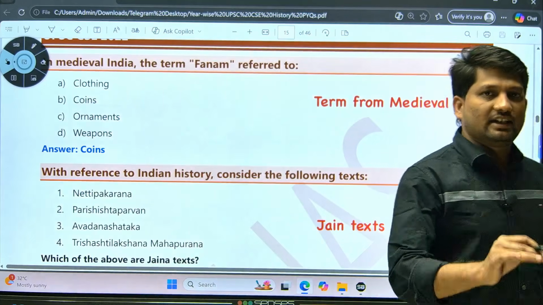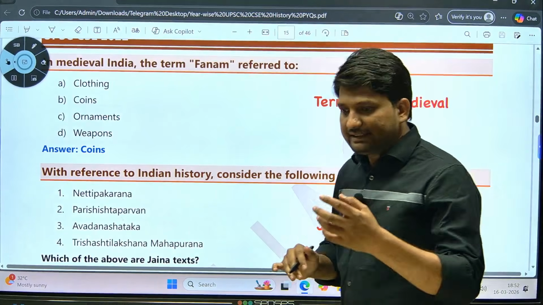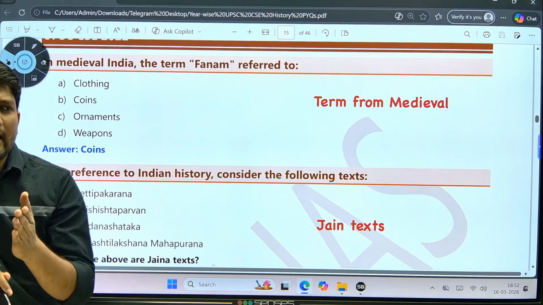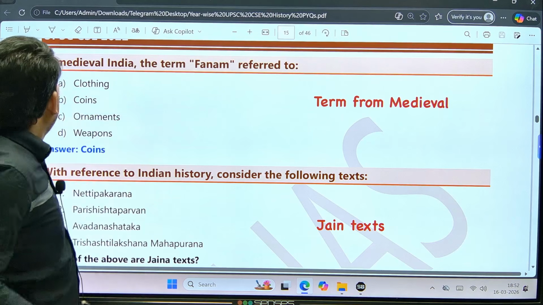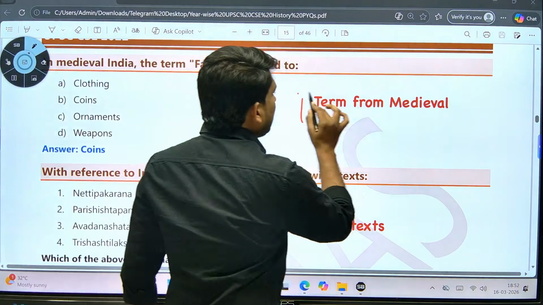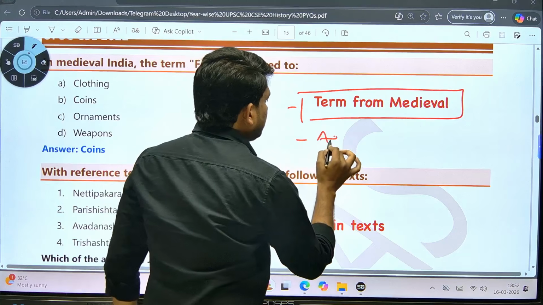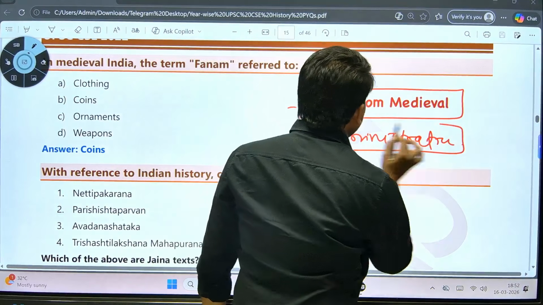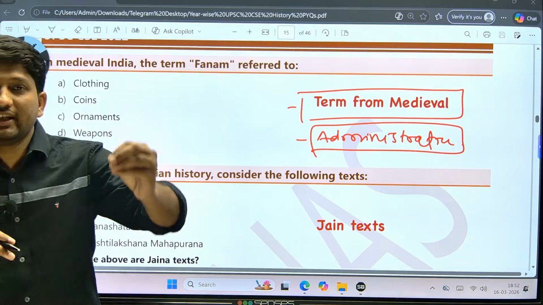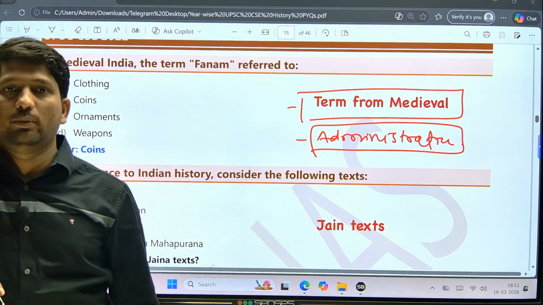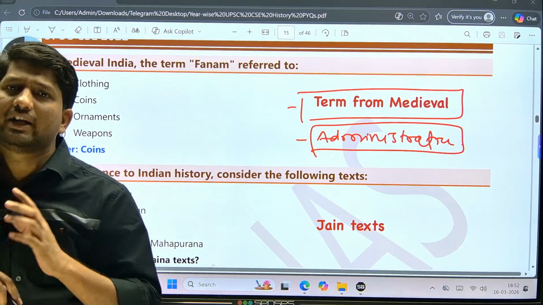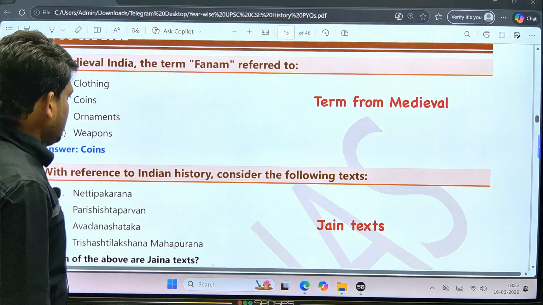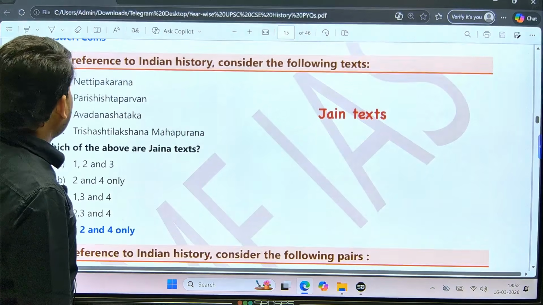Whenever they ask questions from the proper medieval period, like the Delhi Sultanate or Mughals, they focus on a few things like terms from the medieval period and administration. But in general they do not focus on medieval that much; they focus on ancient Indian history plus the early part of the medieval period. So remember, the later part of medieval is not that important for you. The early part of medieval plus ancient history is important for us. Next, which of the following are Jain texts?